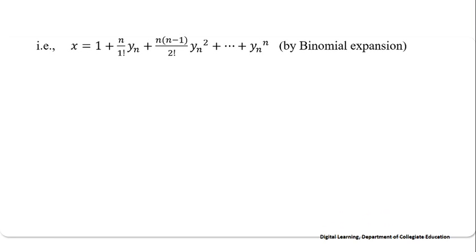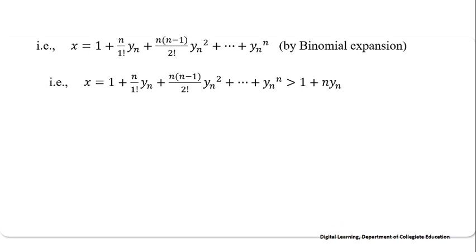Now, applying the binomial theorem, we will get x equals 1 plus n by 1 factorial into yn plus n into n minus 1 by 2 factorial into yn square, etc., up to yn power n. Here, all the terms in this sum are positive. Therefore, in particular, this sum is more than or equal to the first two terms.